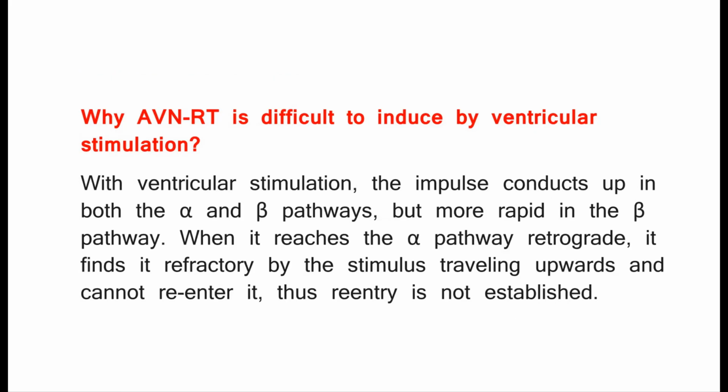Why AVNRT is difficult to induce by ventricular stimulation. With ventricular stimulation, the impulse conducts up in both the alpha and beta pathways, but more rapidly in the beta pathway. When it reaches the alpha pathway retrograde, it finds it refractory by the stimulus traveling upwards and cannot re-enter it, thus reentry is not established.